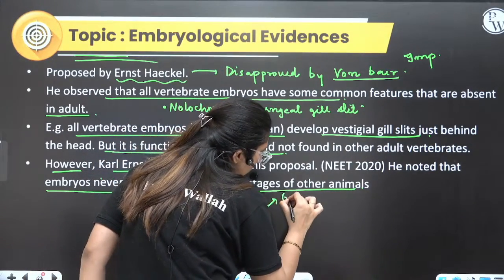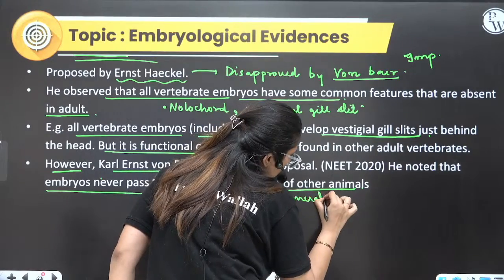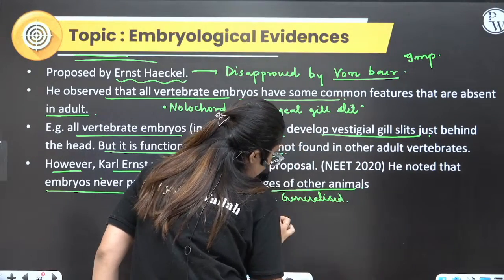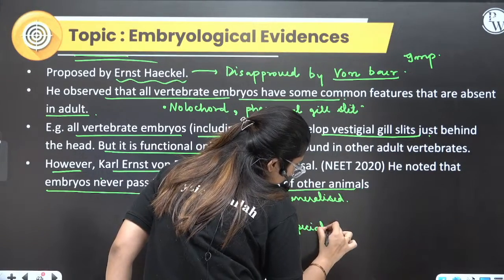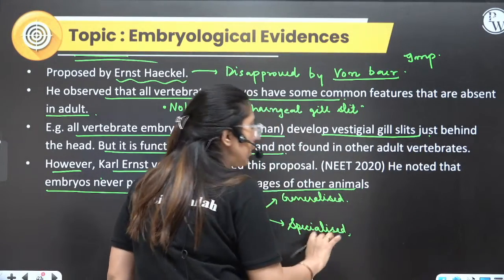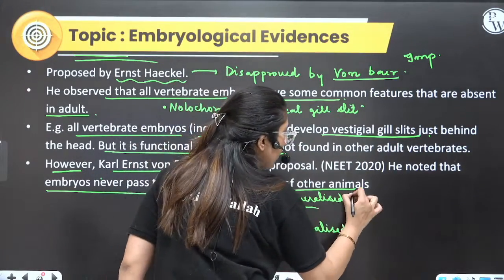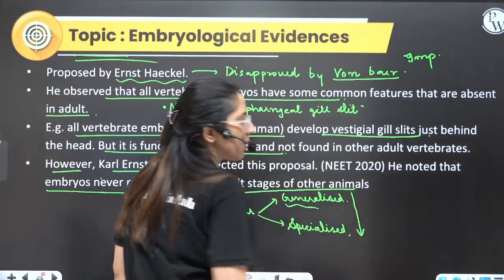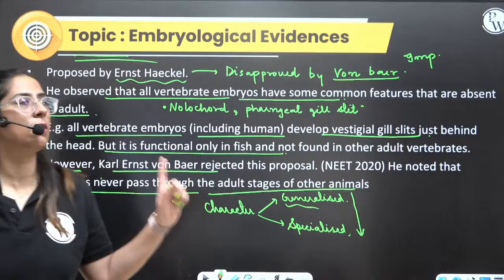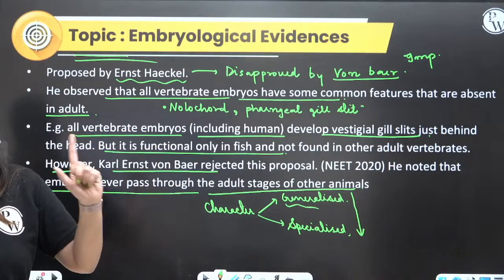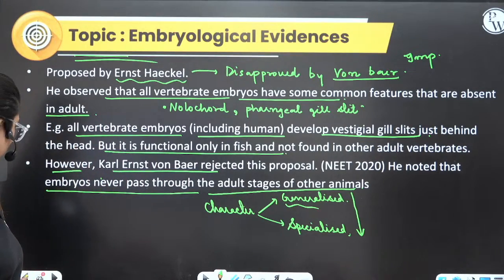One generalized character and some specialized character. He said each organism develops from a generalized character and then moves towards a specialized character. It doesn't give any idea of evolution. This is what von Baer said. Very, very, very important. Clear? Okay.